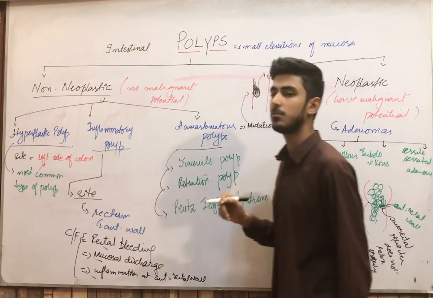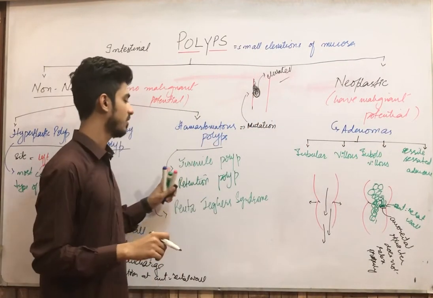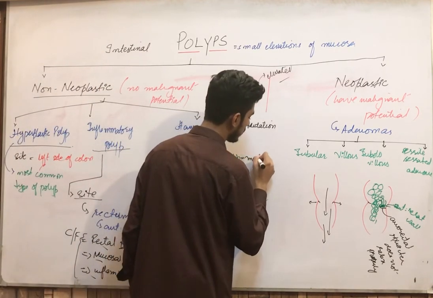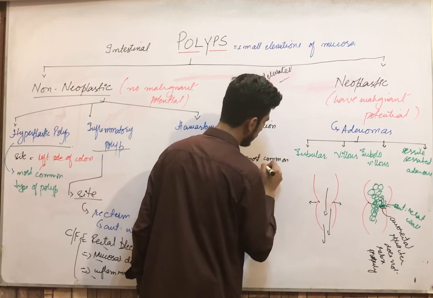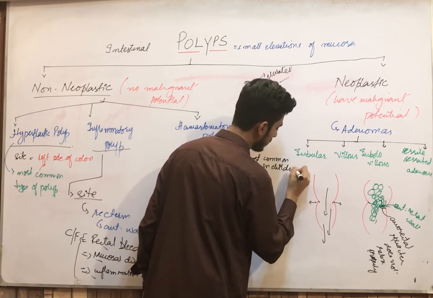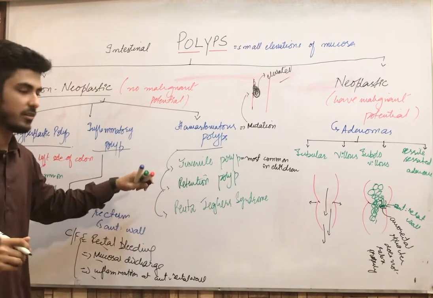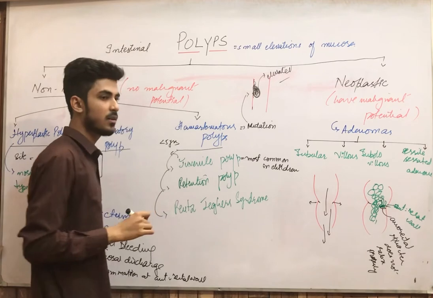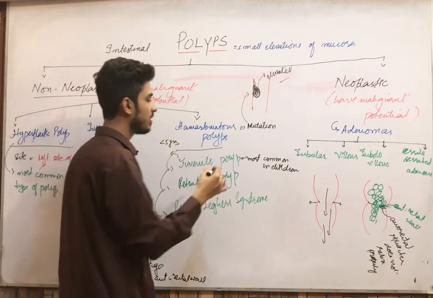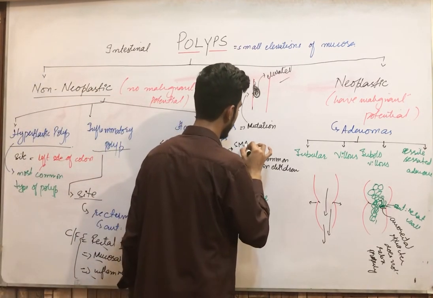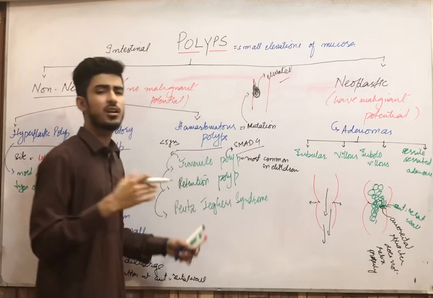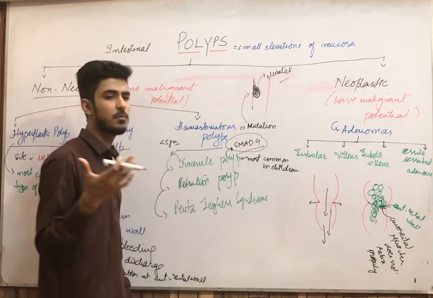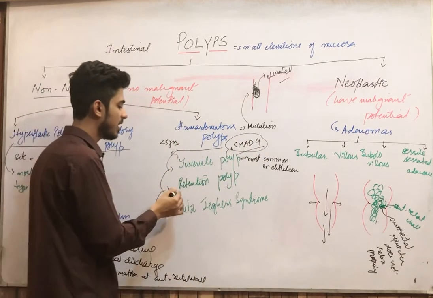Now these hamartomatous polyps, I told you that they are divided into three types, that are the juvenile, retention, and the Peutz-Jeghers. So juvenile polyps are basically the most common polyps in children, and they occur mostly in children less than 5 years old. Clear? And basically there is a mutation of the SMAD4 gene in this. It is not necessary to remember the genes, but if you can remember, you may. Then we have the retention polyps.